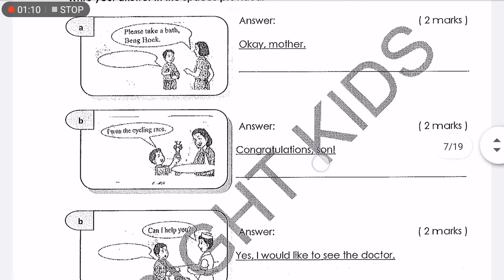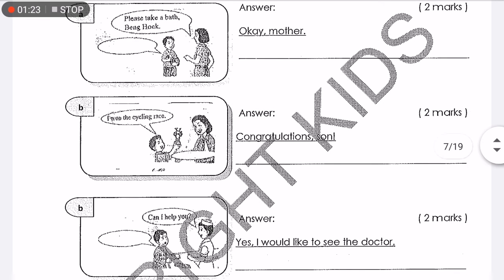Alright, now, question B. I won the cycling race. The speech bubble is at the top of the picture, so that's the conversation starter. So what should the mother's reply be? Congratulations, son. Or if you want to put it longer, you can say, congratulations, son. I am very proud of you.